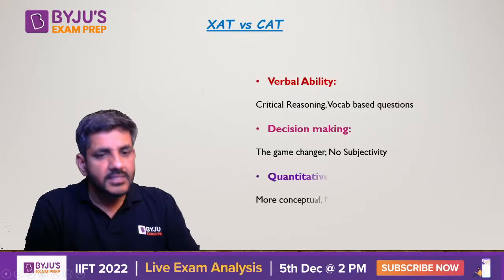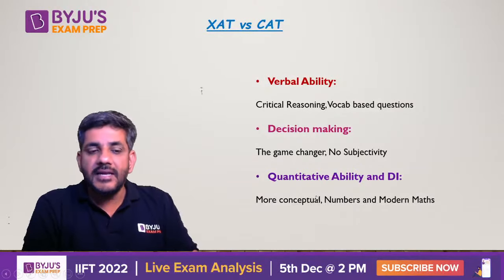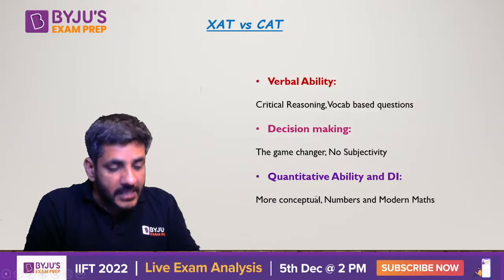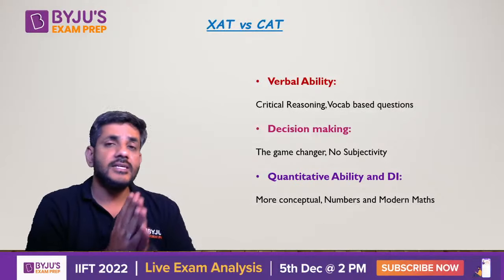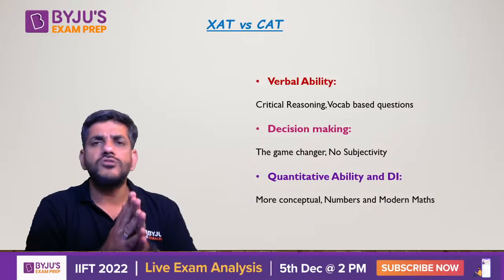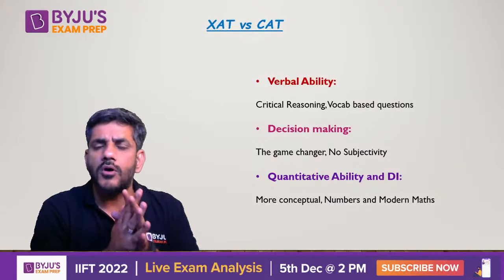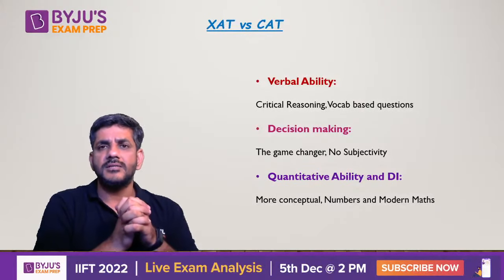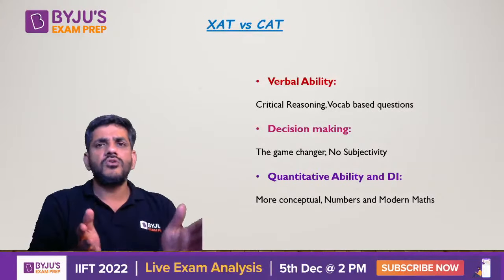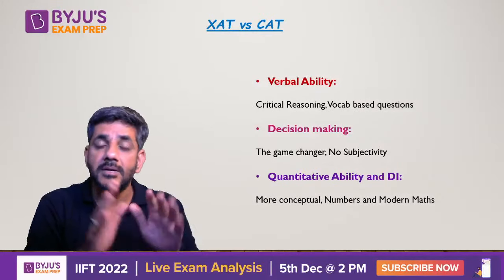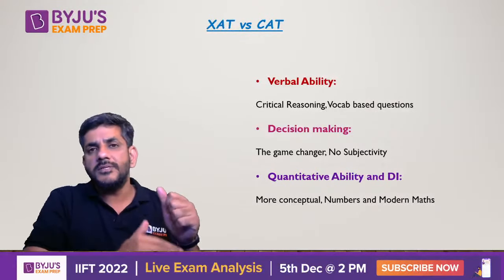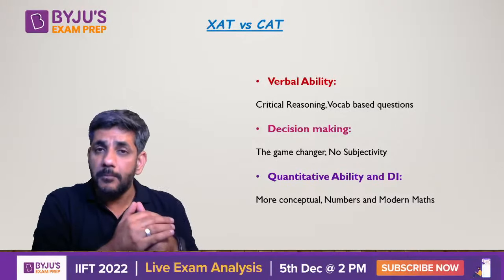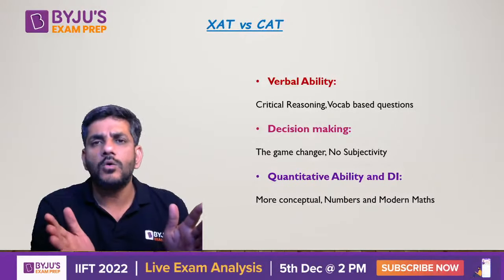Okay. Third thing is quantitative ability and DI. So more conceptual based questions would be there now. Right, concept based. Like in CAT it is more about speed. Of course concept is also important, I am not saying that concept is not important, concept is the basis of everything, but ZAT gives you a lot of time, so conceptually they would be slightly on a higher level, but the speed would not be required as such.